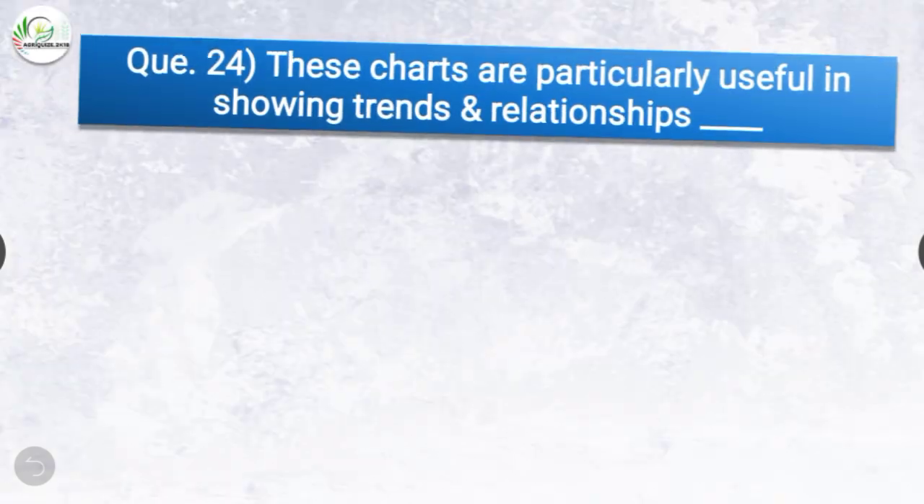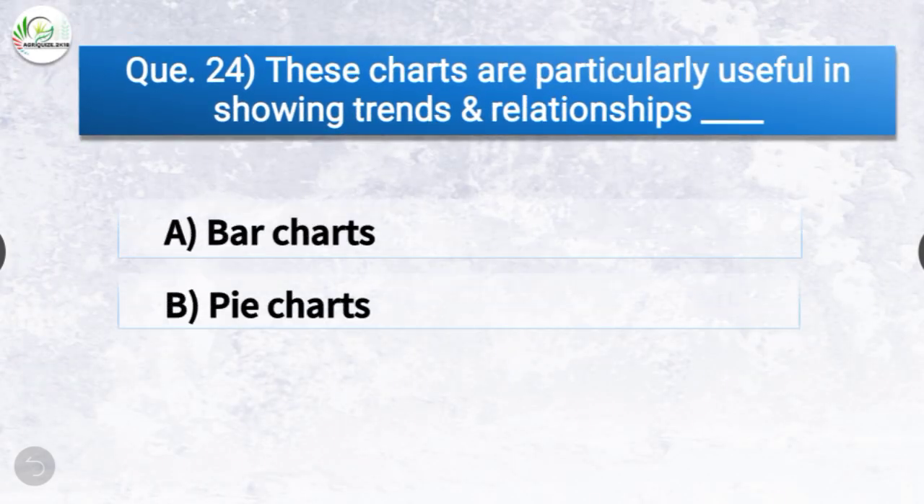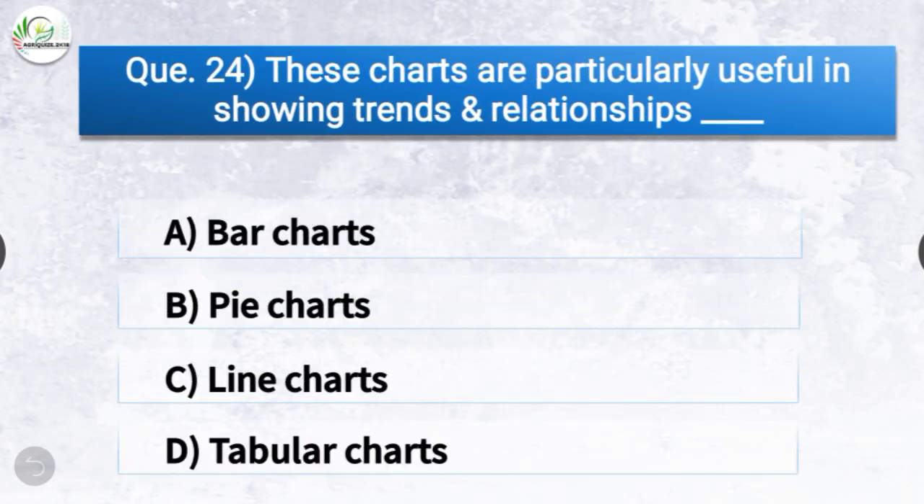Question number 24. These charts are particularly useful in showing trends and relationships. The options are bar charts, pie charts, line charts or tabular charts. The correct answer is option C, line charts. So these charts are particularly useful in showing trends and relationships.